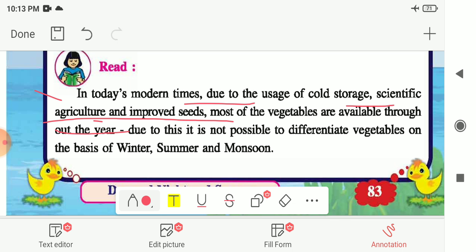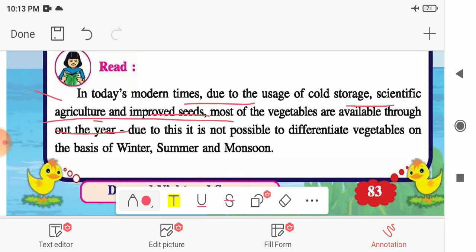That means a kind of agriculture in which we add manures and fertilizers, and farmers adopt certain kinds of farming methods, and with that the improved seeds are also there. Because of all this we can find all the vegetables and fruits almost in all seasons. So most of the vegetables are available throughout the year.